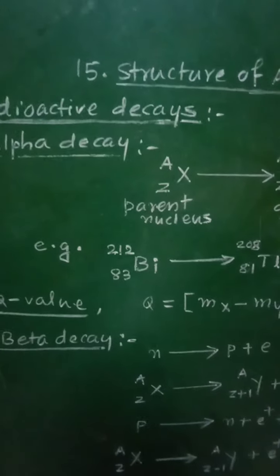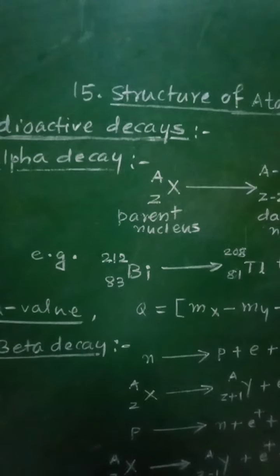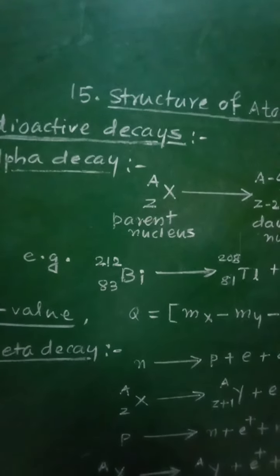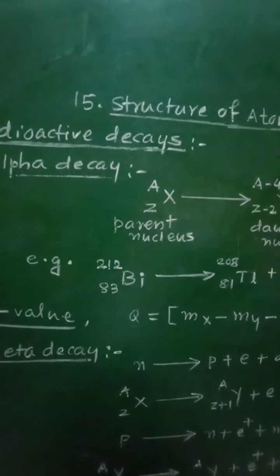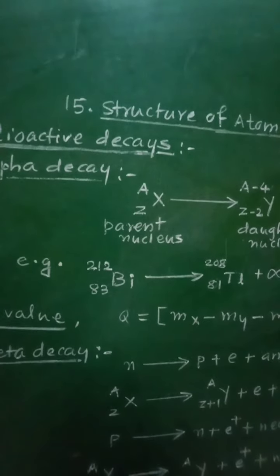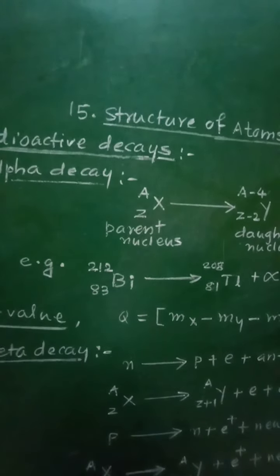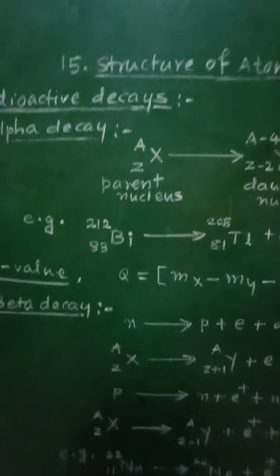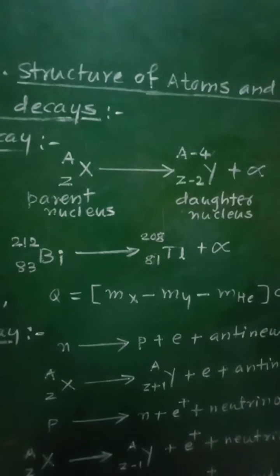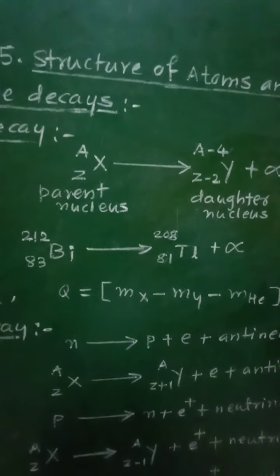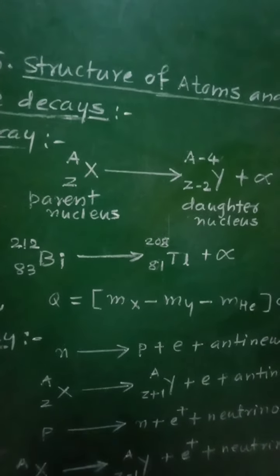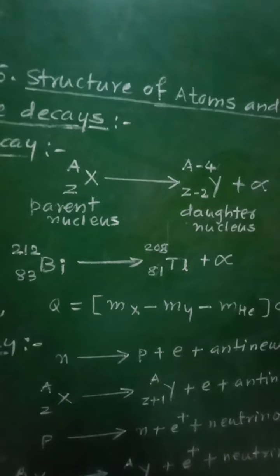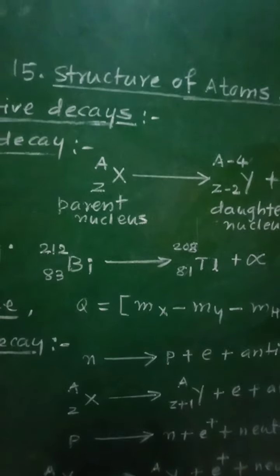So the nucleus of helium atom will be emitted by the parent nuclei in the case of alpha decay, and then the parent nucleus thus loses 2 protons and 2 neutrons. In this process, the parent nuclei will lose 2 protons and 2 neutrons, and this decay is expressed as,